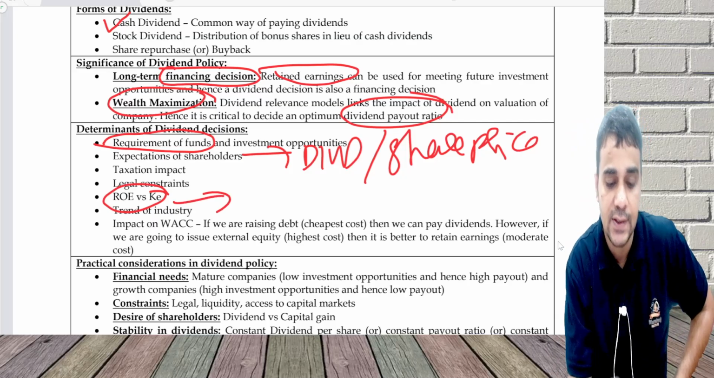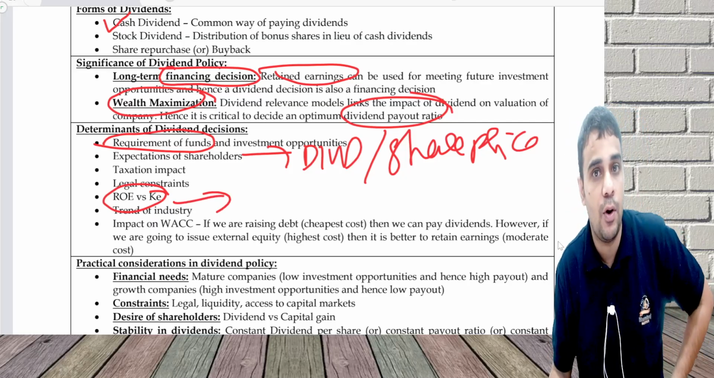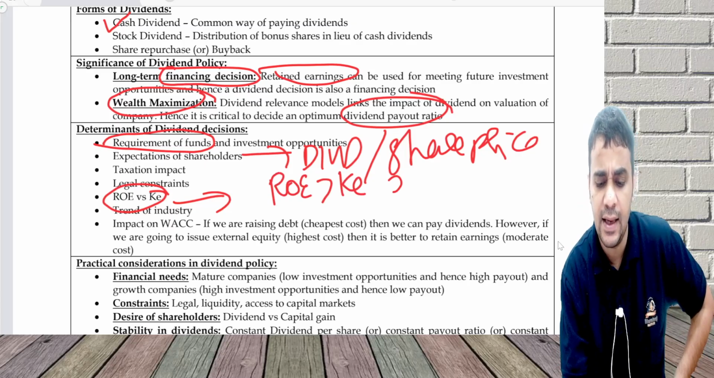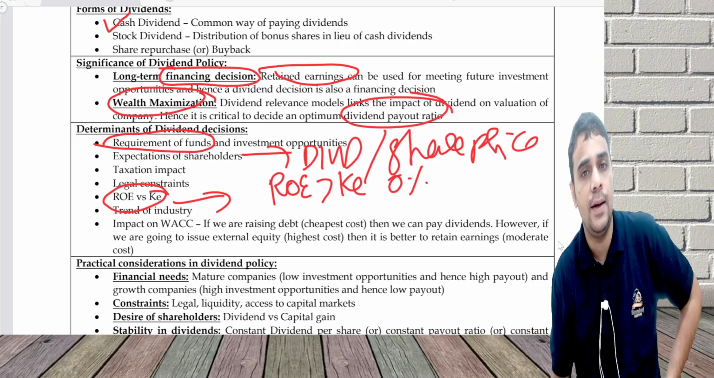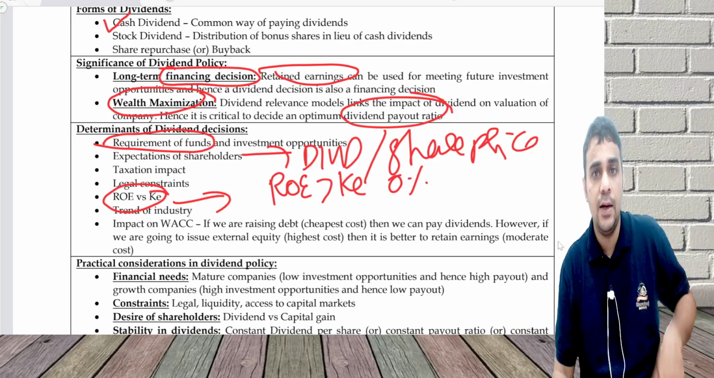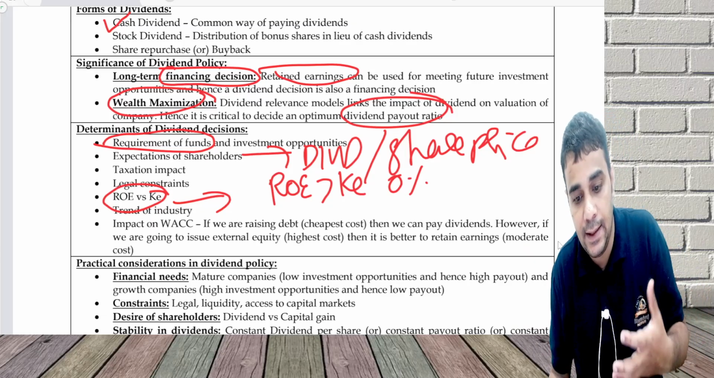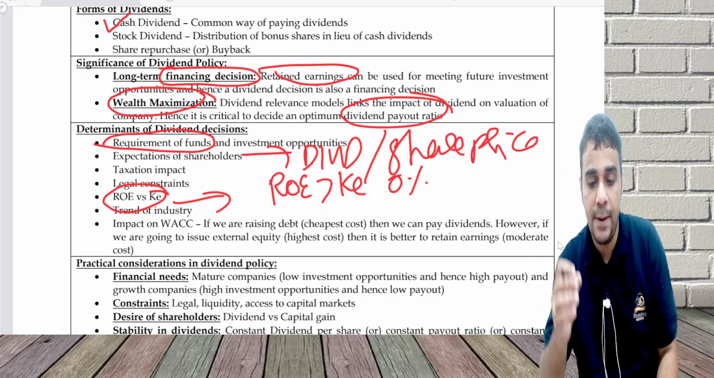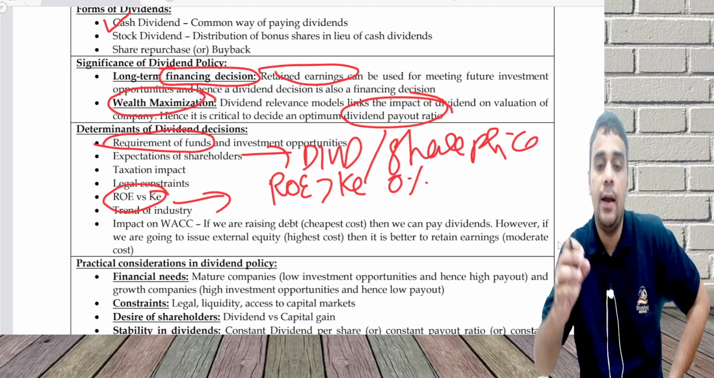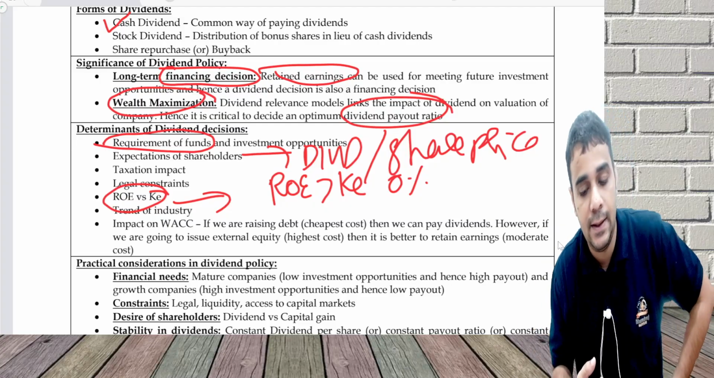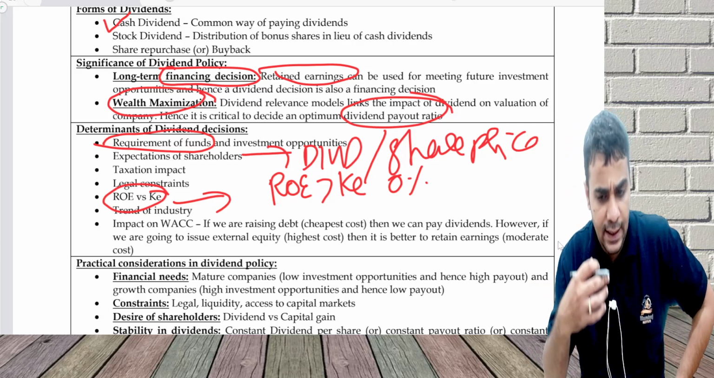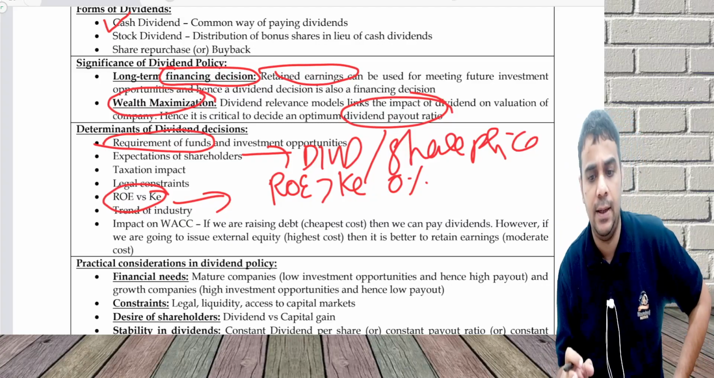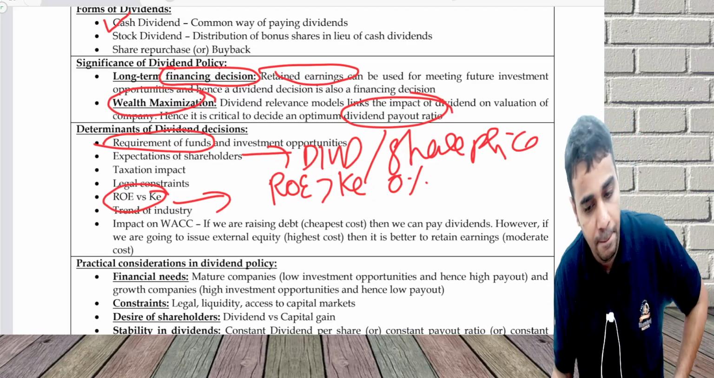ROE versus KE, this we have seen when we did Walter's model or Gordon's model. If ROE is greater than KE, 0% dividend. And if ROE is less than KE, 100% dividend. Trend of industry: how are the companies in the industry paying dividends? Are there a lot of expansions happening in the industry? If a lot of expansion is happening, I need funds, I may not pay dividend. And if a lot of expansion is not happening, I may again go for high dividend payout.